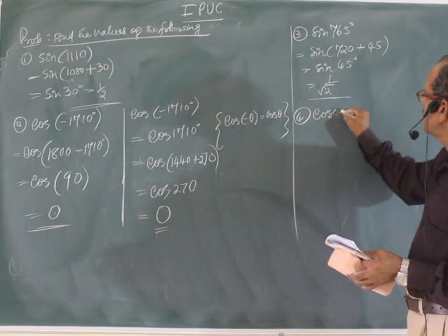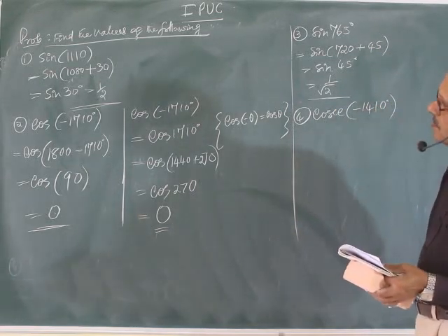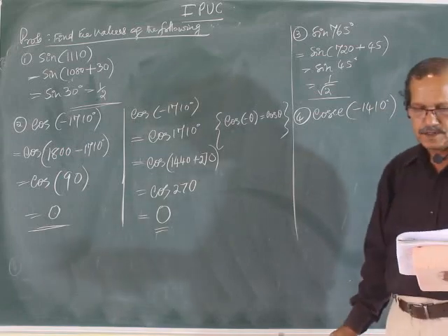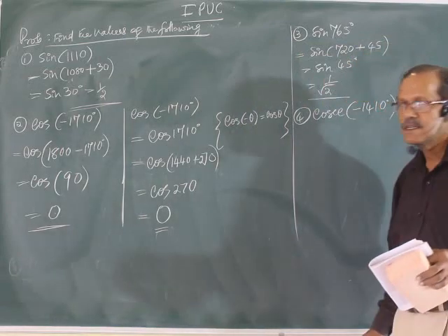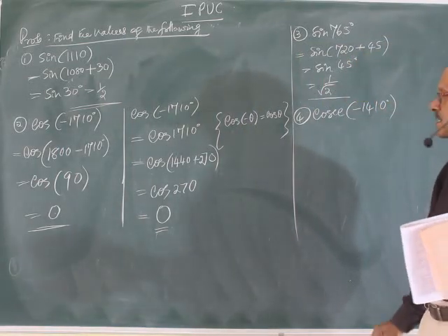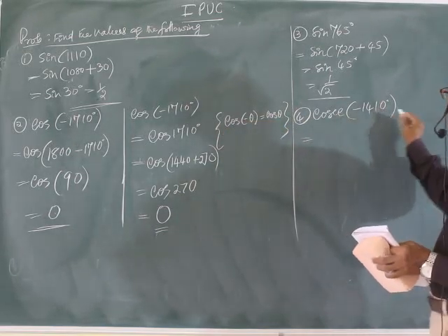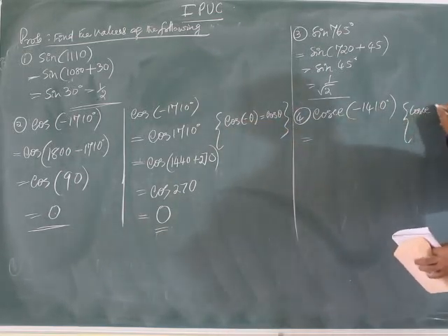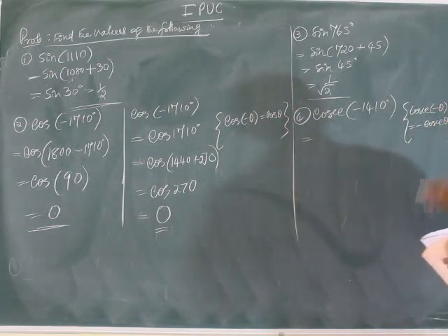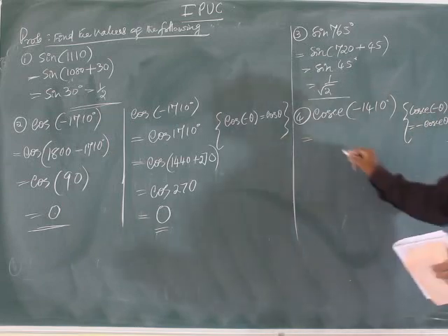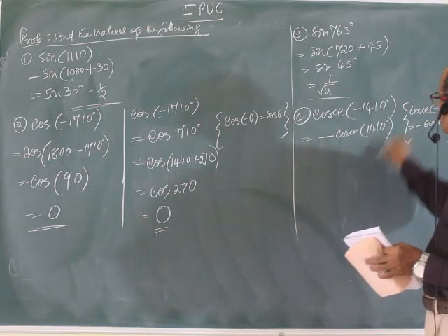Fourth one, they have given cosecant of minus 1410. Which method you use? First method or second, whichever you want you can do. Shall I use the second method? Cosecant of minus theta is minus cosecant theta. Therefore, minus cosecant 1410.